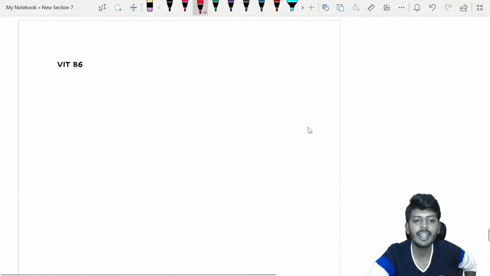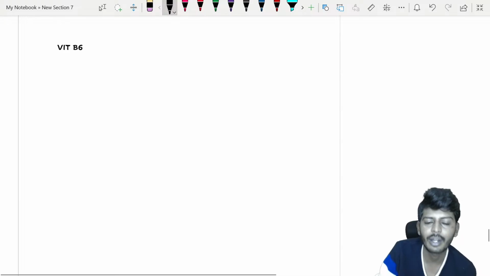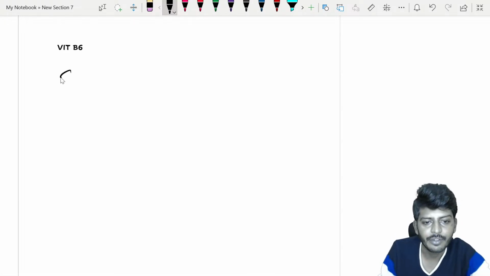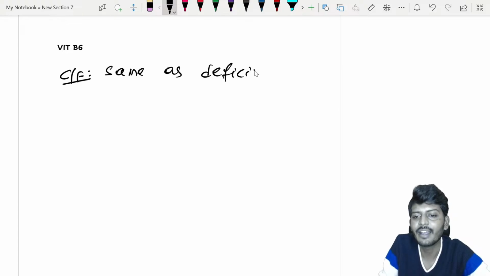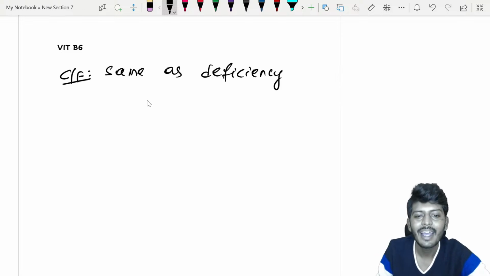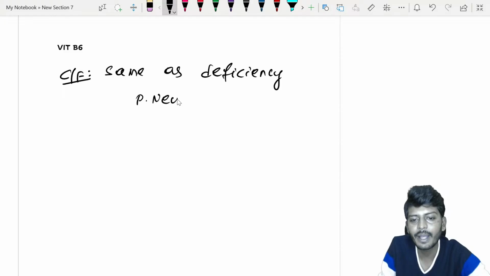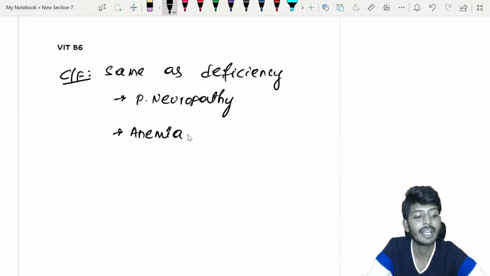Then vitamin B6. When does vitamin B6 poisoning happen? I want you to understand mainly the clinical features, and just remember this: deficiency and overdose will have the same clinical features with vitamin B6. Clinical features include peripheral neuropathy. Apart from peripheral neuropathy, the patient can have anemia. Most commonly, sideroblastic anemia is possible.